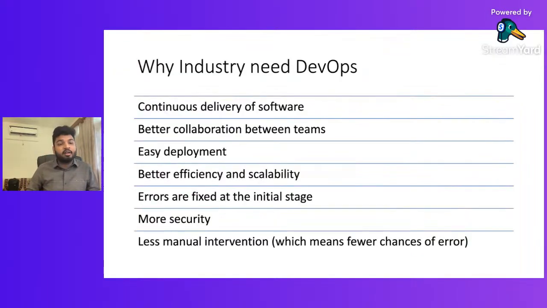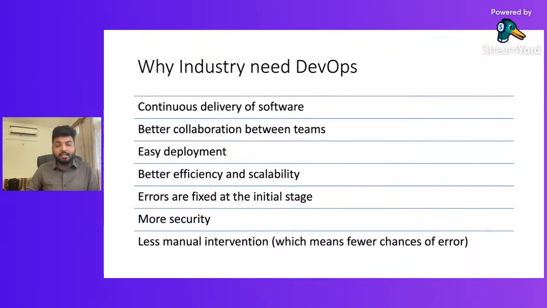Easy deployment, exactly, because every time you are doing continuous deployment, there are fewer manual interventions, no human interventions, everything is already automated, which again helps you do the deployment in an easy manner.